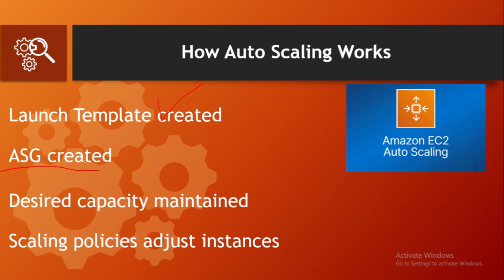When the demand changes, scaling policies decide whether to add more instances or remove the existing ones. All of this happens automatically. This entire process is automated and requires minimal manual intervention. We also need a load balancer so that the traffic will be equally distributed among the EC2 instances which are part of the auto scaling group.